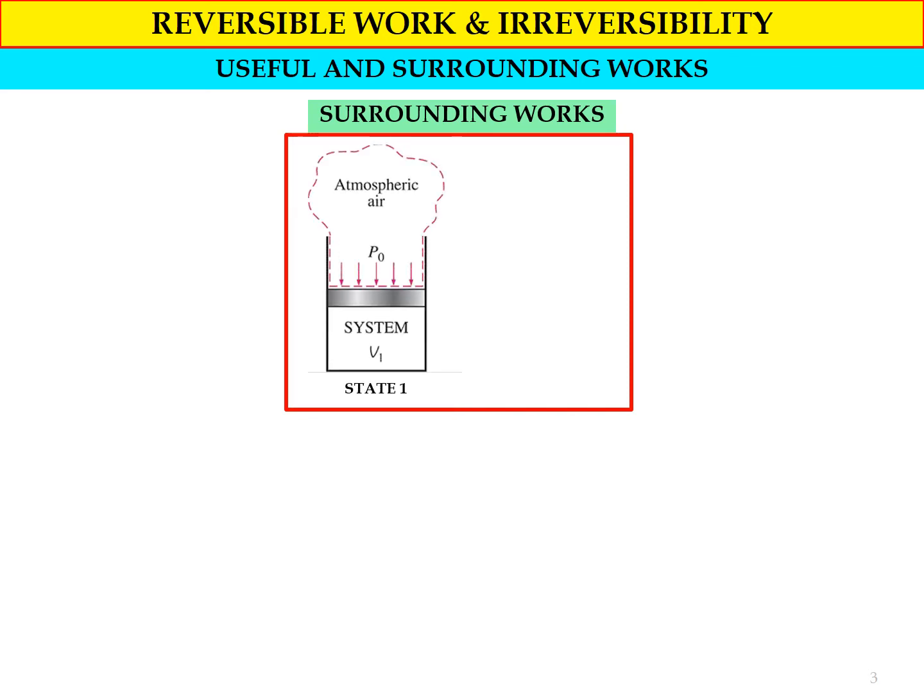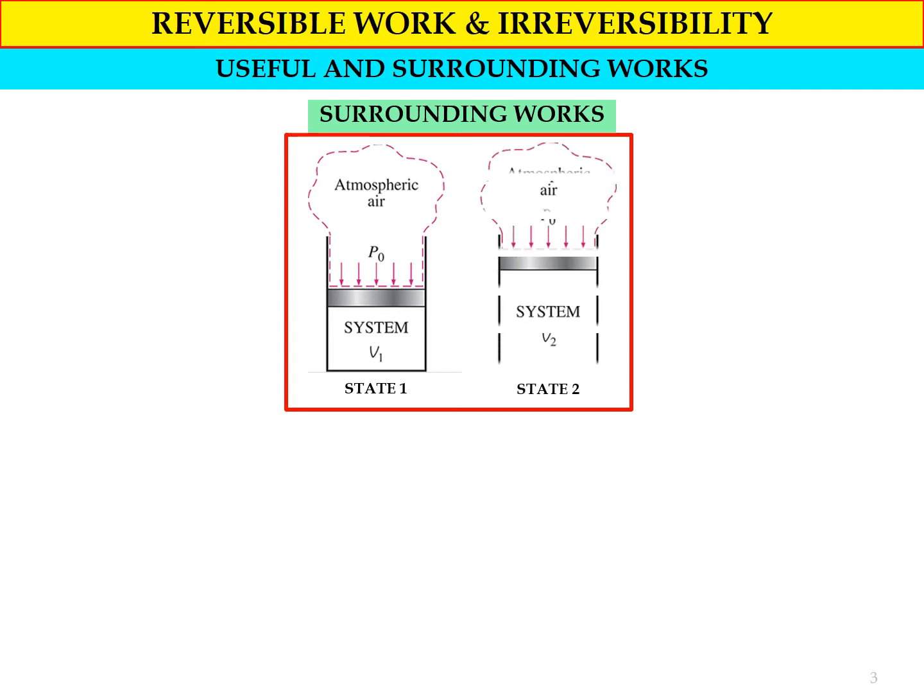State number 1, the system consists of a cylinder piston device, where we have a certain substance inside the cylinder with volume V1, and also we have atmospheric air P0 that gives force to the piston, and the direction of the force produced by atmospheric air is in the downward direction.